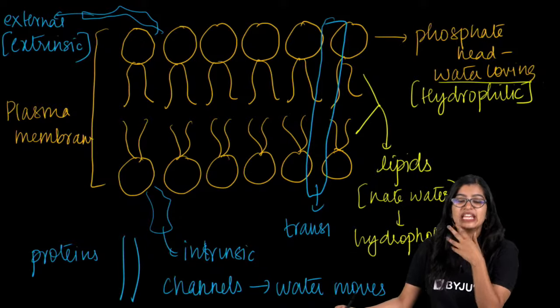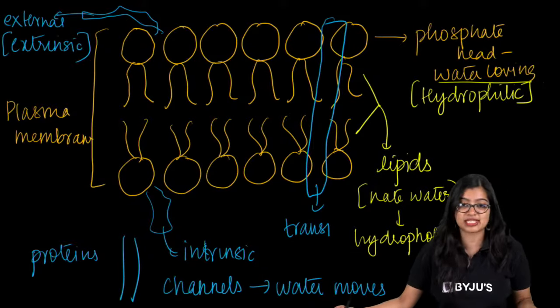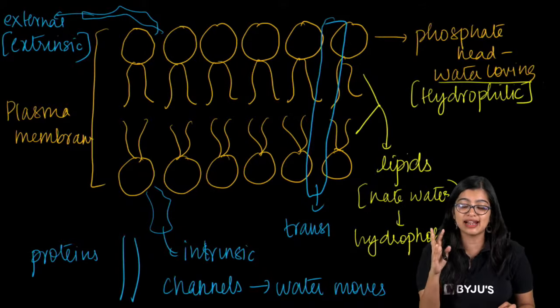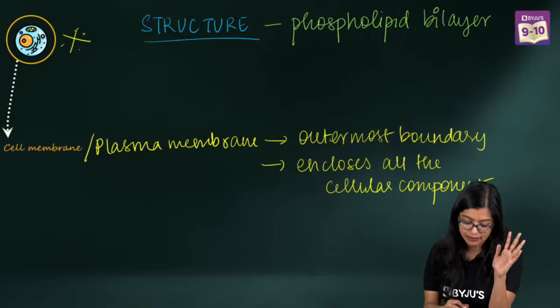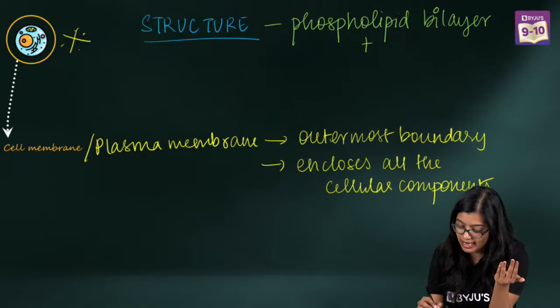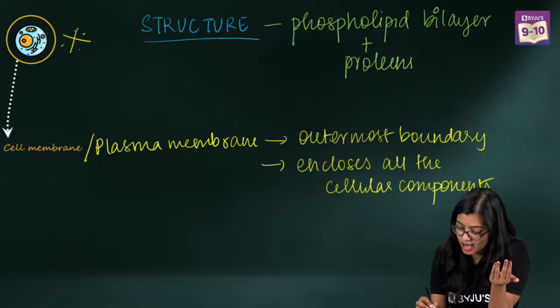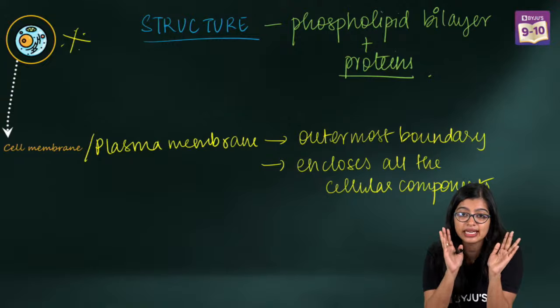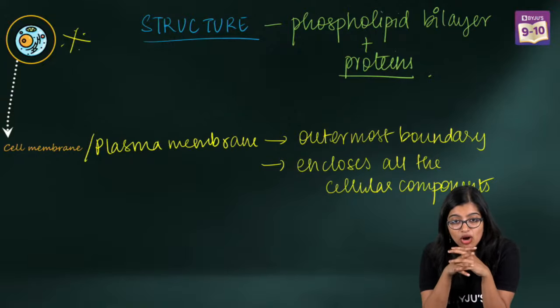So that is one thing. Yes, this is not in NCERT, but some of you are asking me questions, which is why I took this part. For your exam, what should you know? You should know that the structure has a phospholipid bilayer and proteins are present, okay? This much is all that you need. Are we all clear with this?